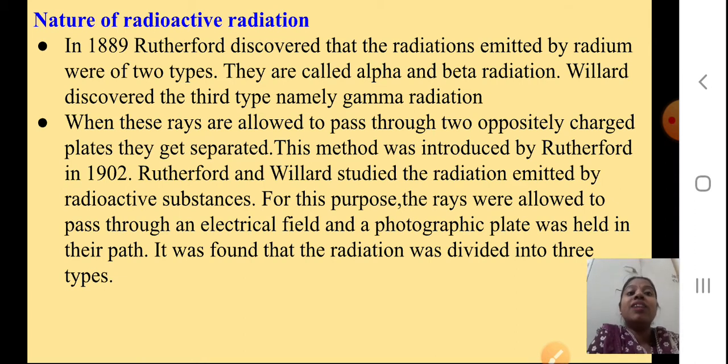Rutherford and Willard studied the radiations emitted by radioactive substances, so they both did this study. For this purpose the rays were allowed to pass through an electrical field and a photographic plate was held in their path. It was found that the radiation was divided into three types. We'll see how they divided.